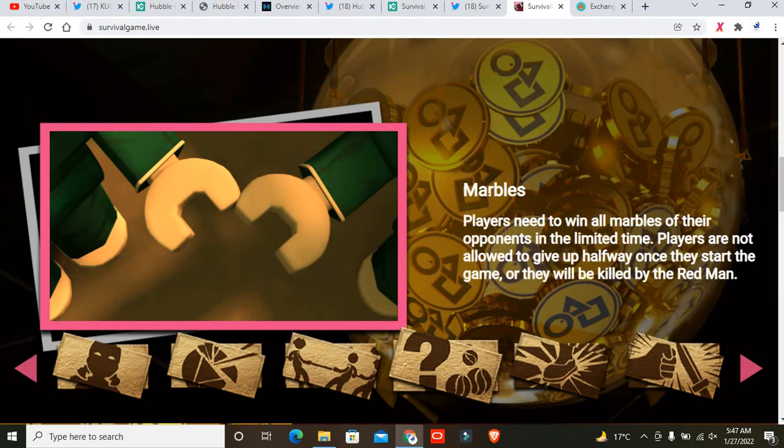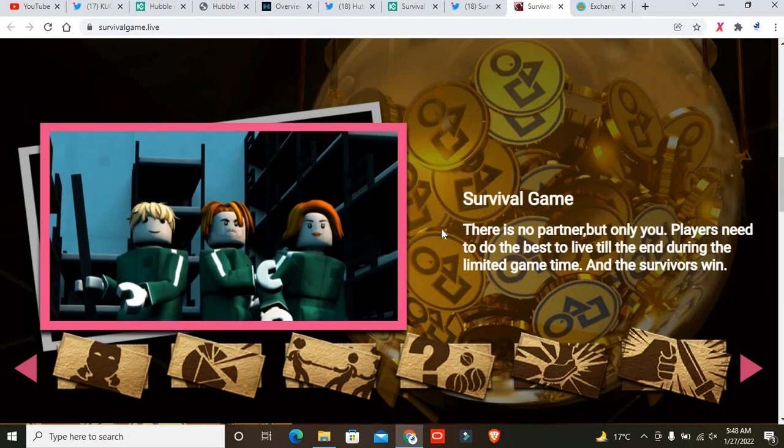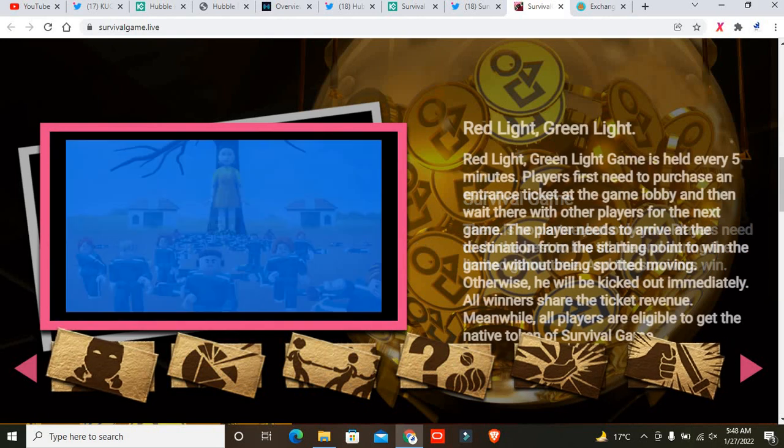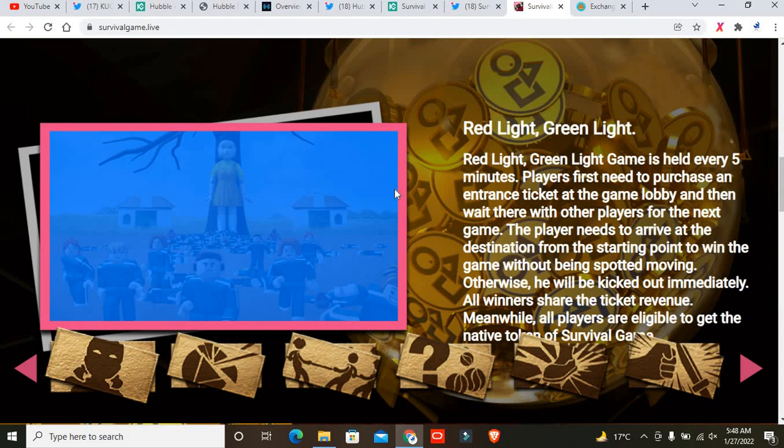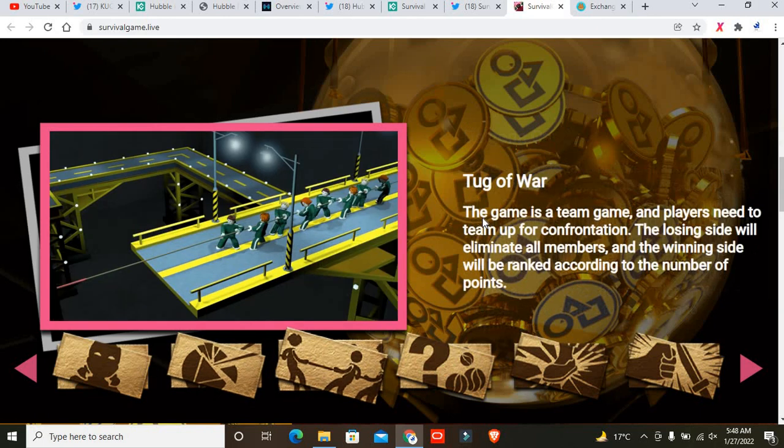So you can study about them. They also automatically change their images, and Glass Bridge, and this is all the detail about that. I hope you can understand the different types of events and different modes of this game. You can see right over here.